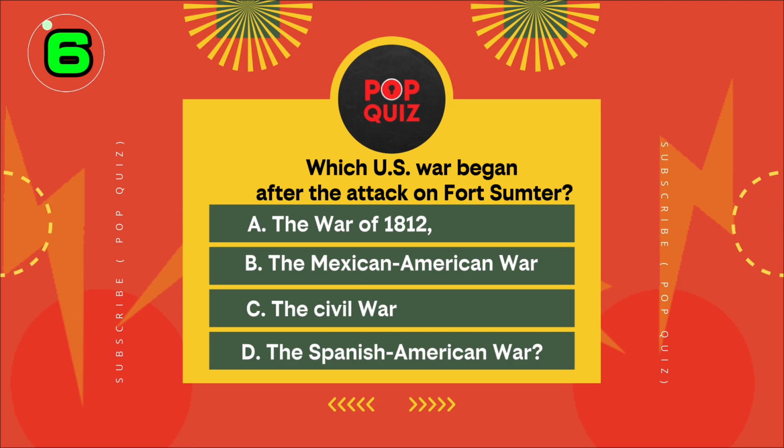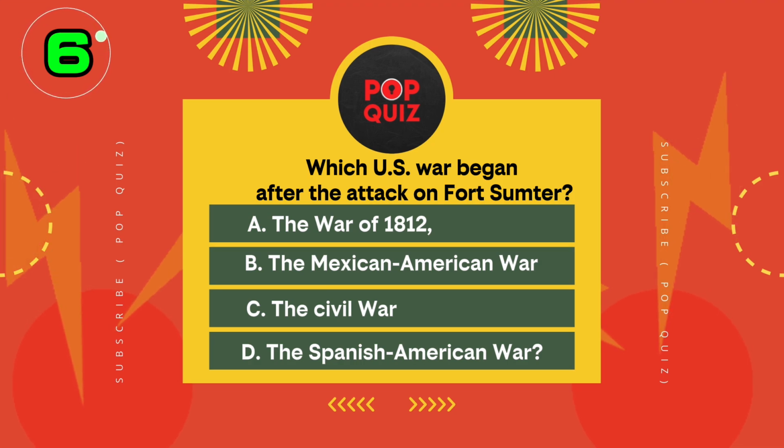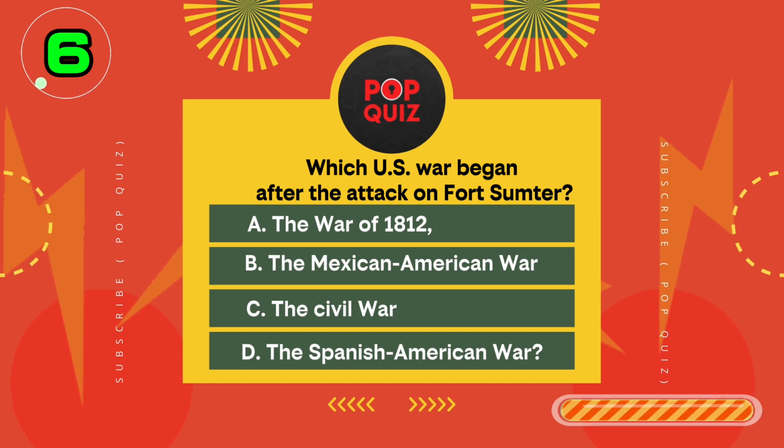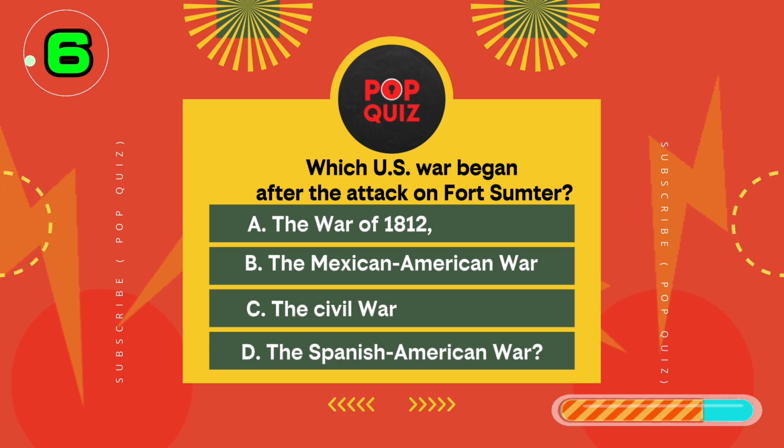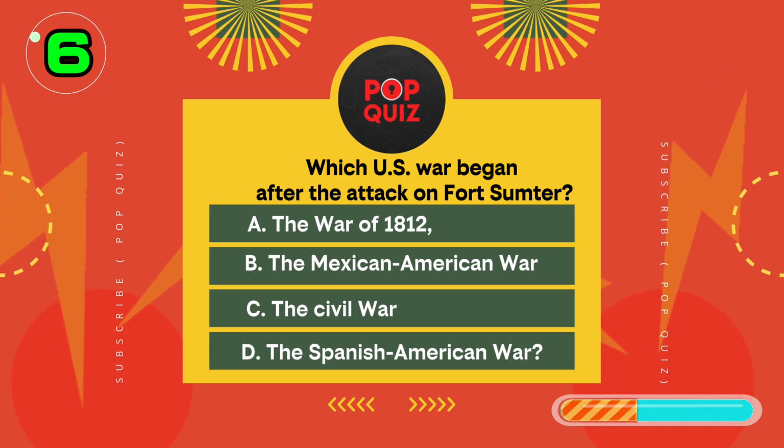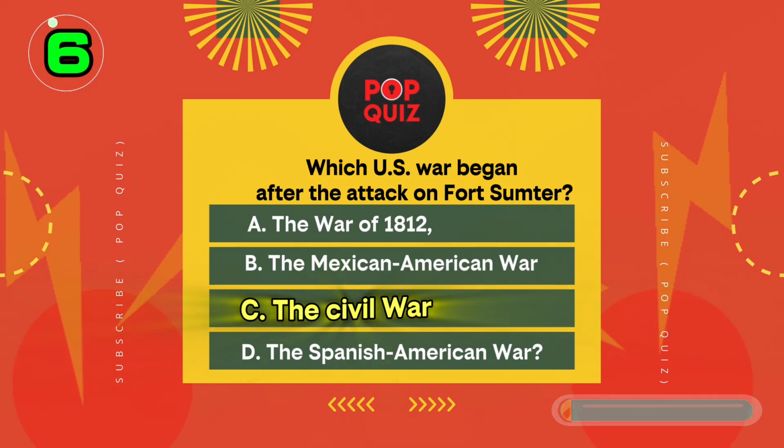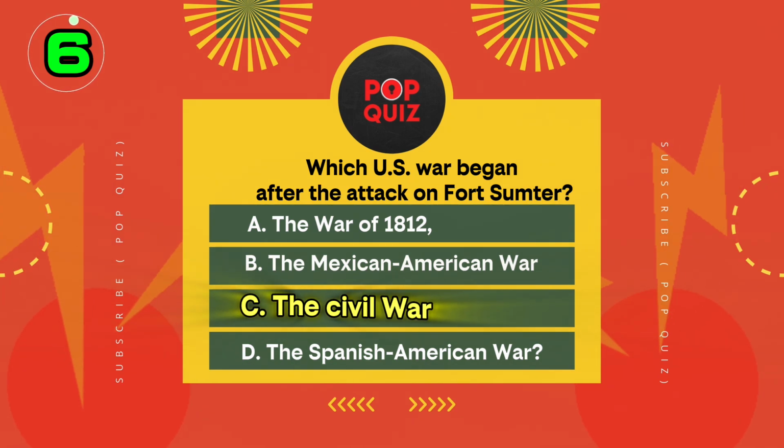Question 6. Which U.S. war began after the attack on Fort Sumter? A, the War of 1812, B, the Mexican-American War, C, the Civil War, or D, the Spanish-American War? What was the opening battle? It began C, the Civil War.